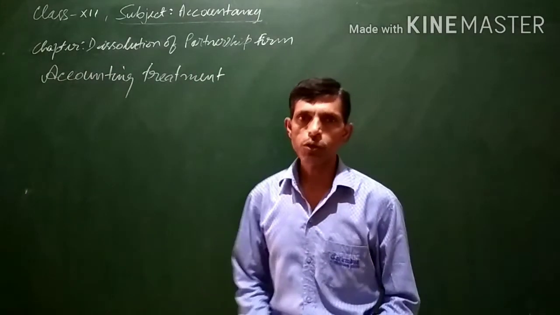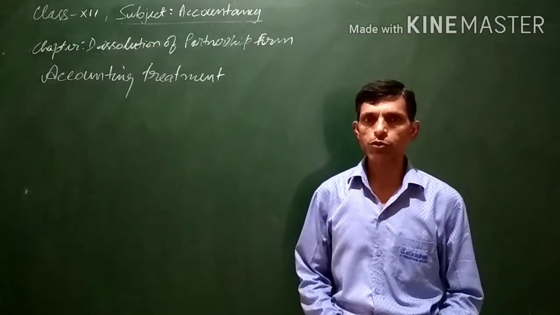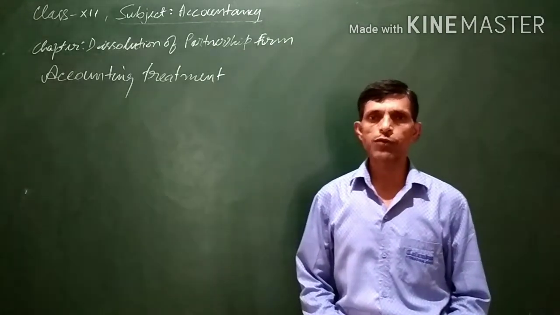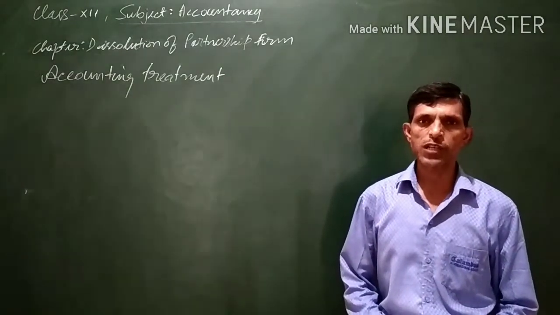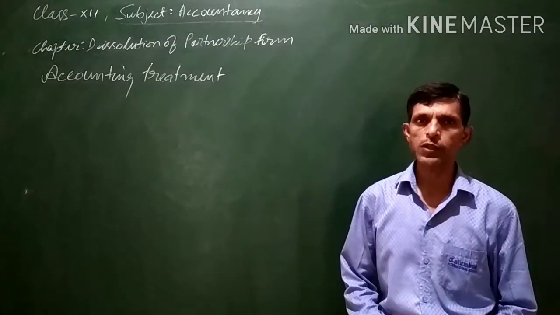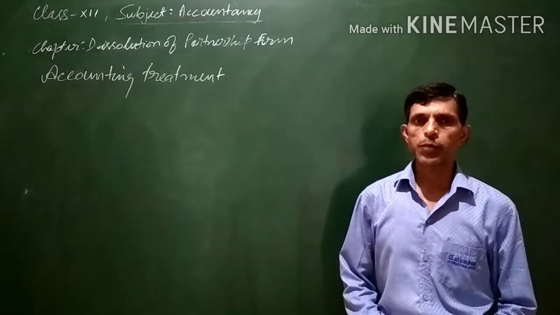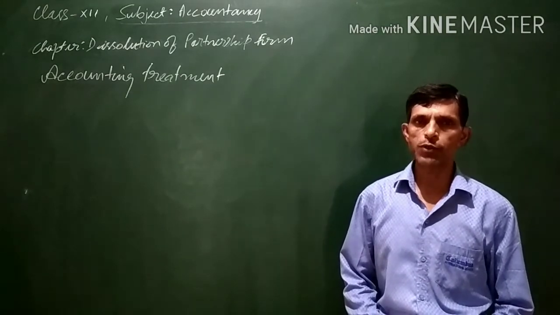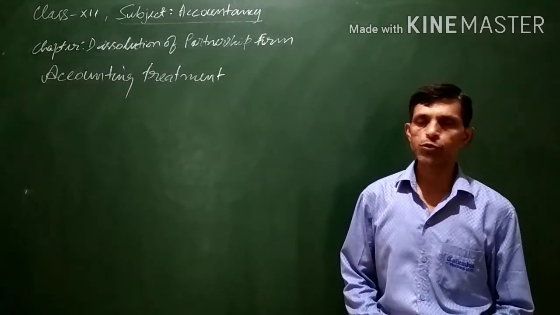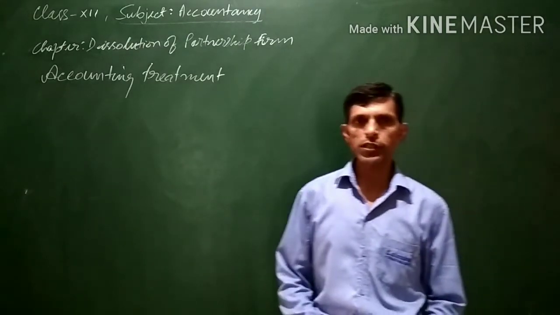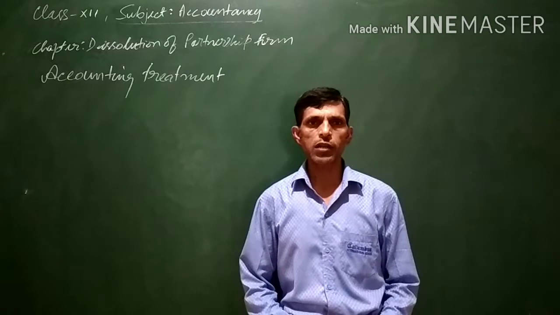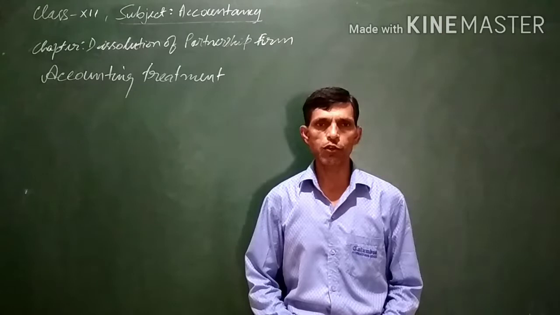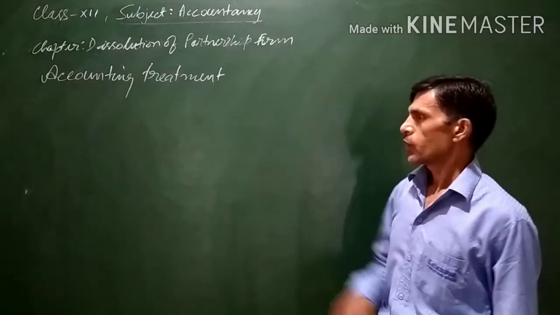In case of dissolution of partnership firm, as you know, dissolution means the business of the firm is to be completely closed down, means books of account will be closed and no further business will be transacted, no transaction will take place except the disposal of the assets and payment of the liabilities. The assets will be sold off and liabilities will be paid off, including the liabilities due to the partners also. These are the outsiders, means the third party. The partners' capital account will also be closed, means the partners will also be paid for the capital which they have contributed. Now, what are the various accounting rules?